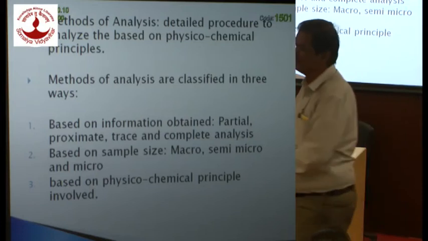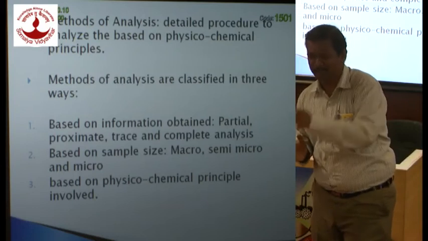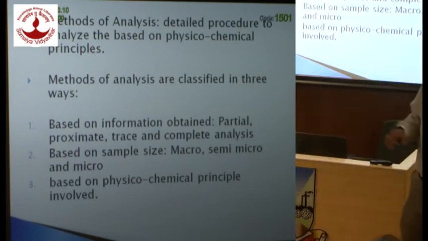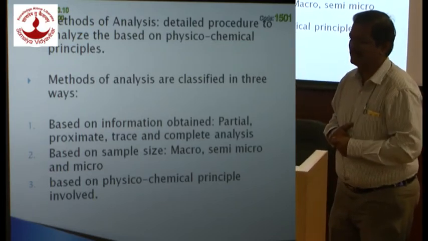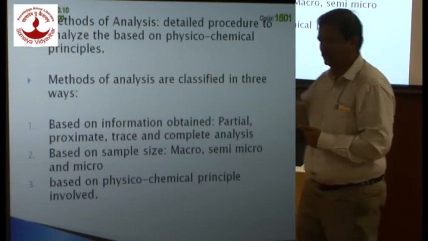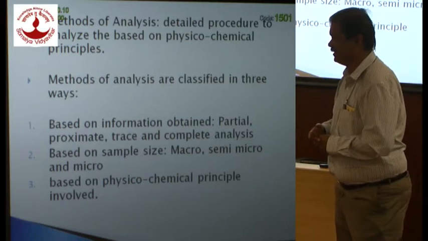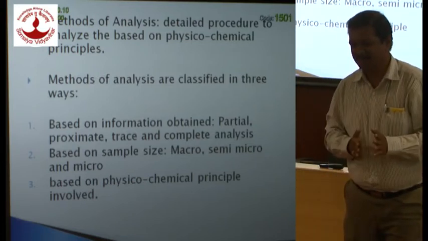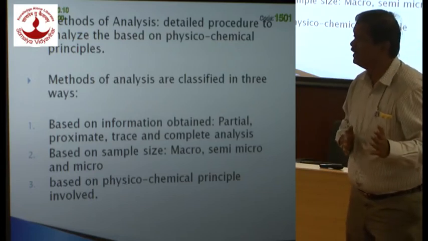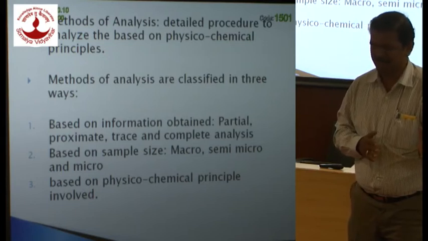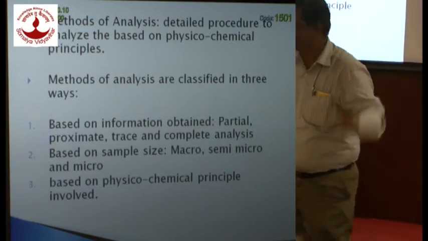And then micro. What is micro analysis? Sample size less than 10 milligrams up to 1 milligram. 1 to 10 milligram is micro analysis. There is also sub-micro. What is sub-micro? Sample size between 0.1 milligram to 1 milligram is sub-micro. And then micro trace. Sample size less than 0.1 milligram up to 0.001 milligram is called micro trace analysis. Okay, for our purpose, we remember only these 3: macro, semi-macro, and micro analysis.